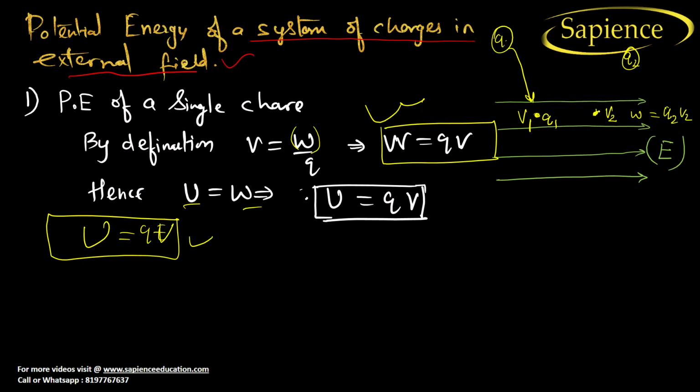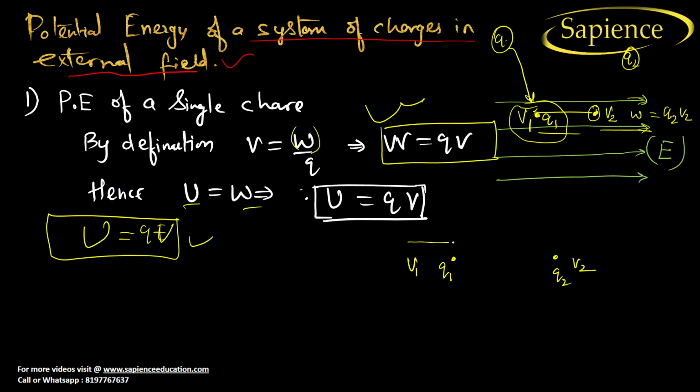But the thing is that we are only considering the electric field. We are not considering the external charge, but here external charge is available, so we also have to use this concept. If charge is Q1 and there is a charge Q2, with potential V1 and V2, first of all we will not consider the mutual interaction.